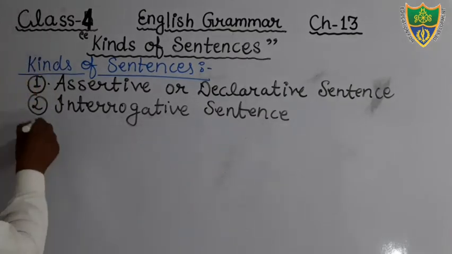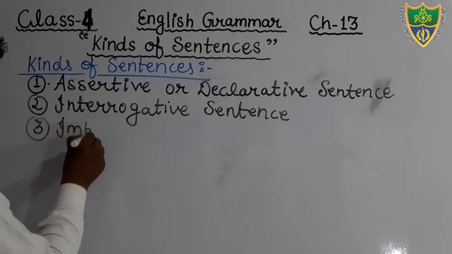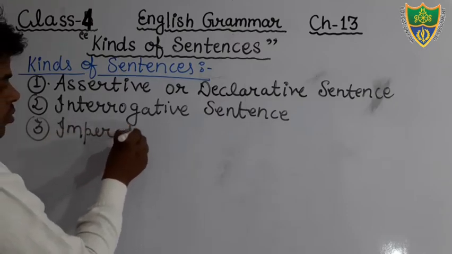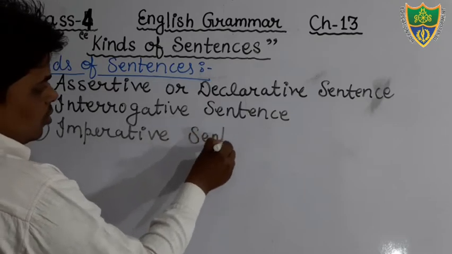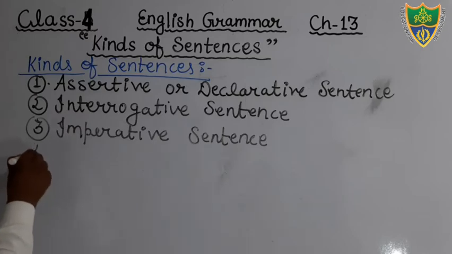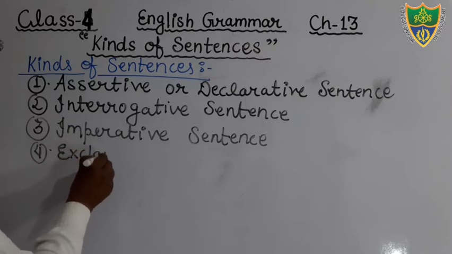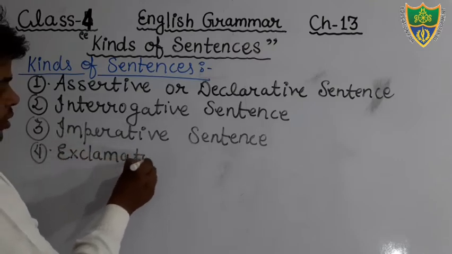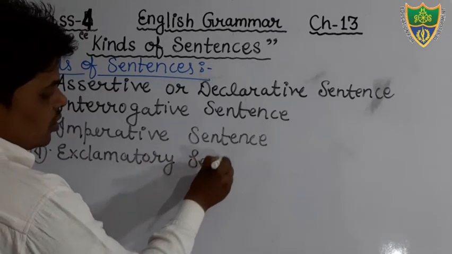Come to the third, that is imperative sentence. Come to the next, the fourth, that is exclamatory sentence.